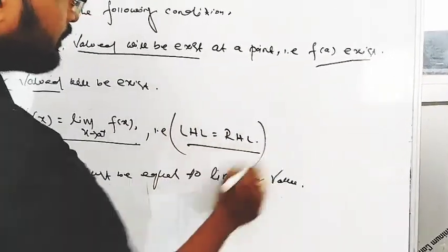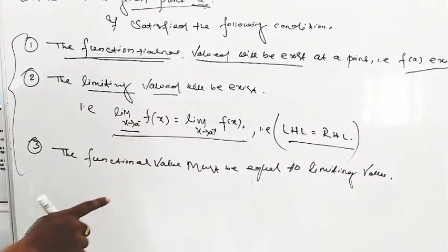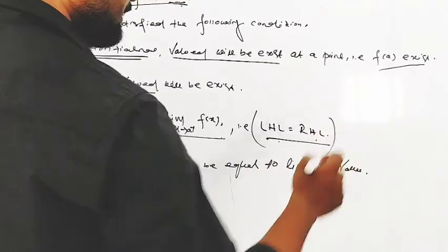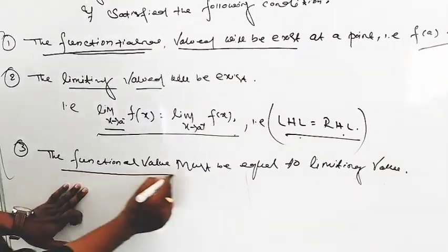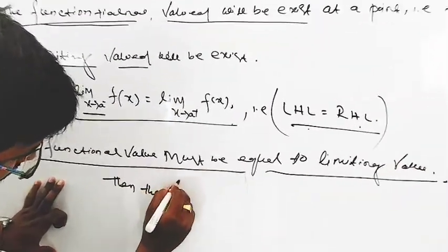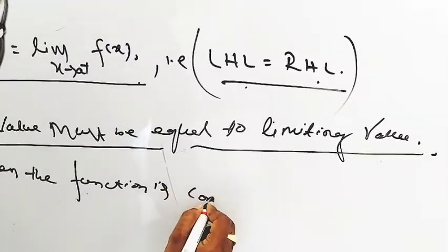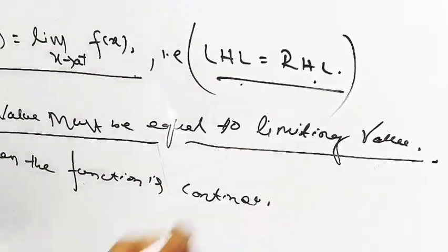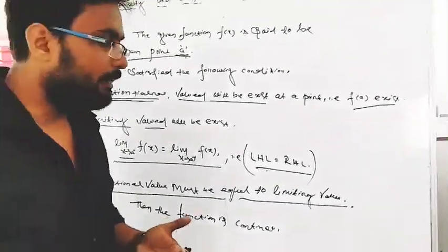The third condition, the most important, is that the functional value must be equal to the limiting value. Then the function is continuous, otherwise discontinuous. Now we can check how to find the limiting value.